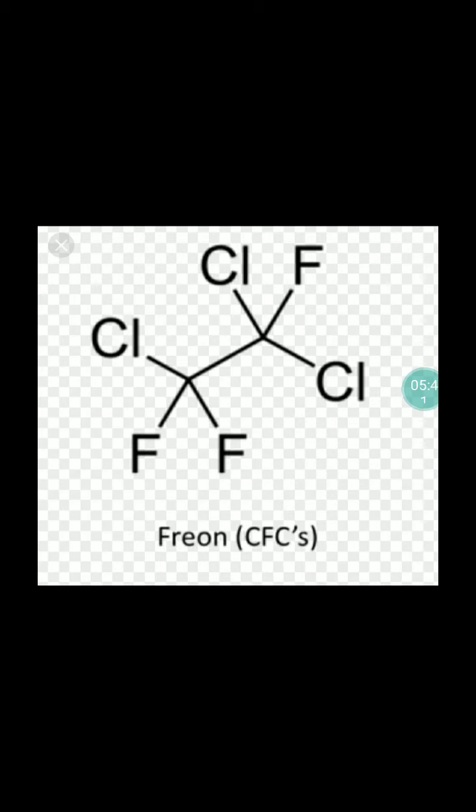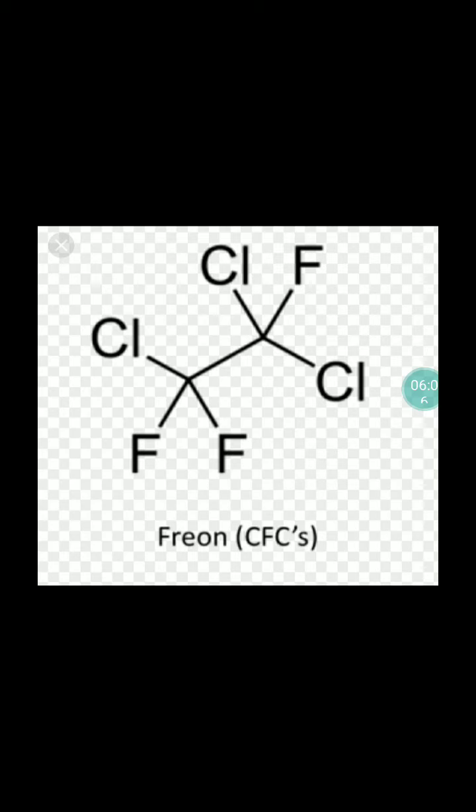This is also called chlorofluorocarbons, commonly used in refrigerators. The most common representative is dichlorodifluoromethane, that is freon. Others include chlorodifluoromethane, that is R22, and trichlorofluoromethane, that is R11, and so on.